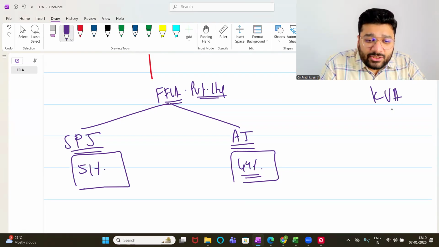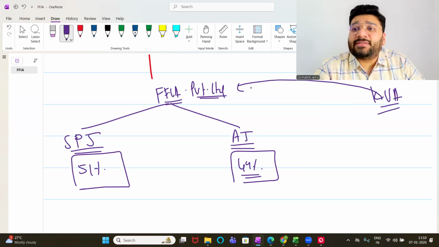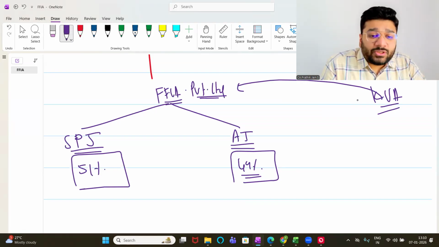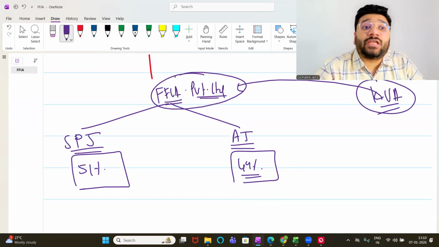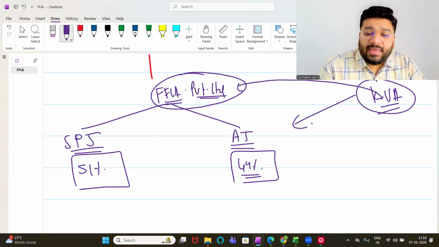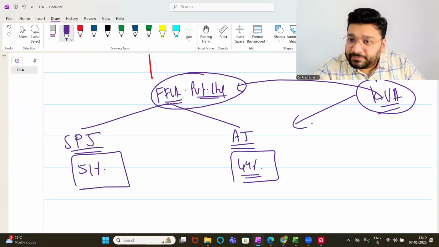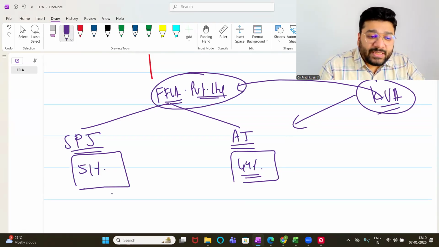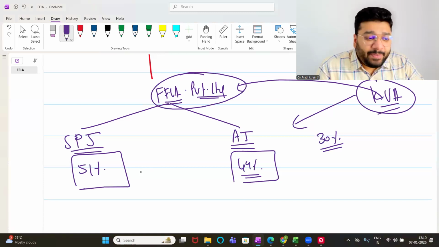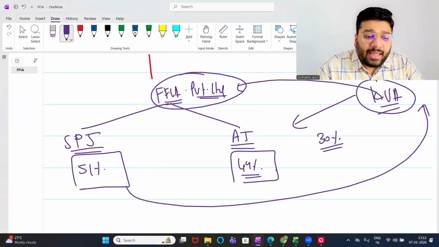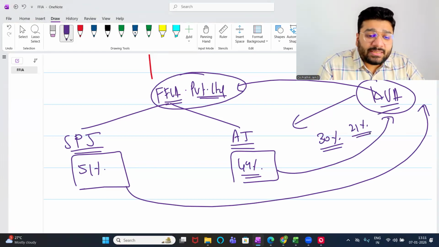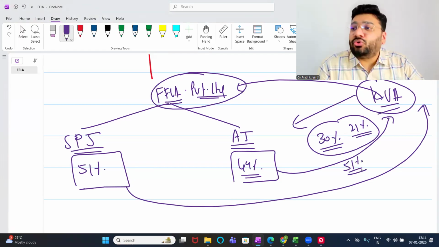Now, Kalpavriksha Academy has got an eye on FFLA. Why? Because FFLA is handling 11th and 12th people. So Kalpavriksha wants to acquire the majority shares of FFLA. So now KVA has approached the two promoters telling that we want to invest in your company. Got it? SPJ gave 30% stake to KVA and AJ has given 21% stake to KVA. Both put together, how much? 51% stake has gone to KVA. How much is left with SPJ and AJ?